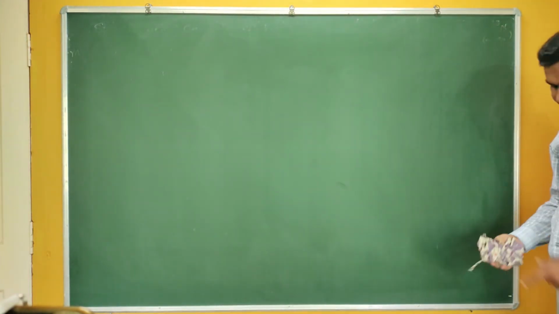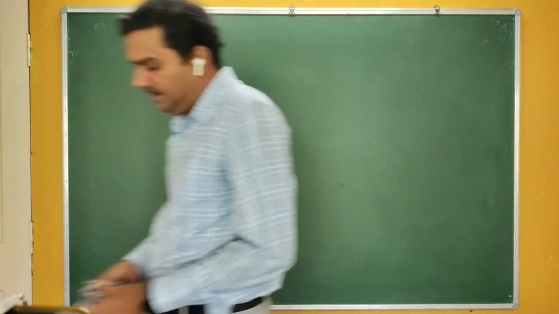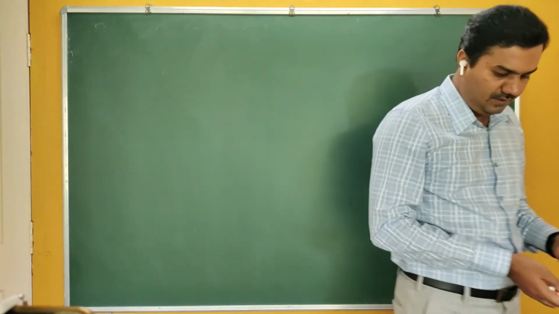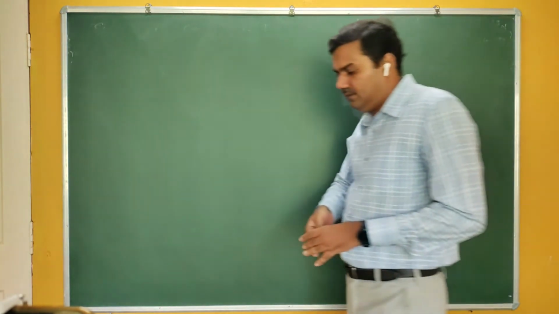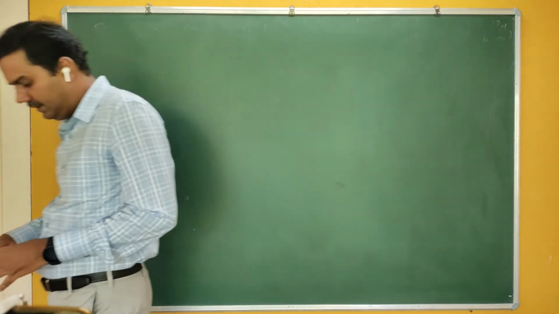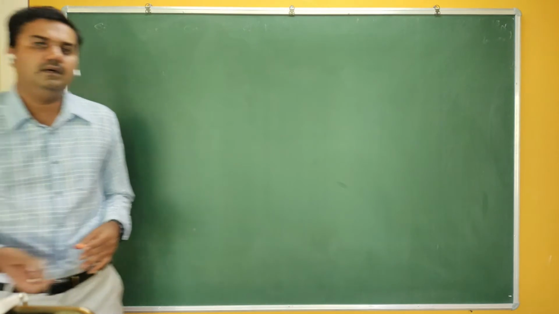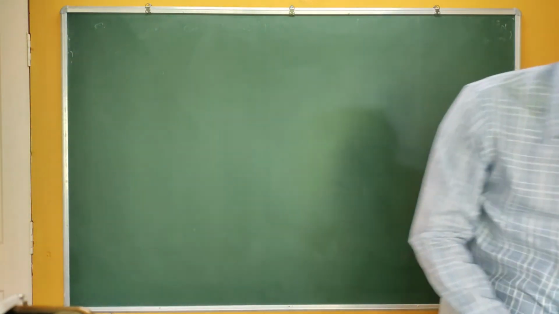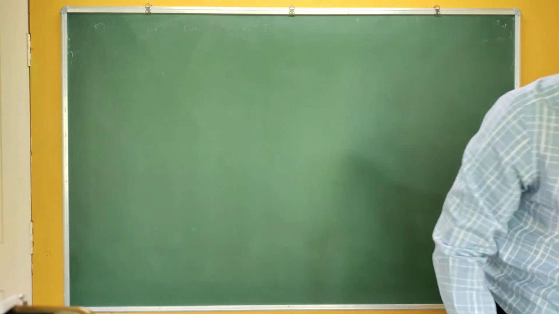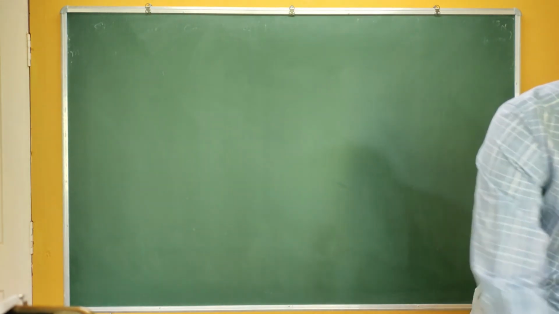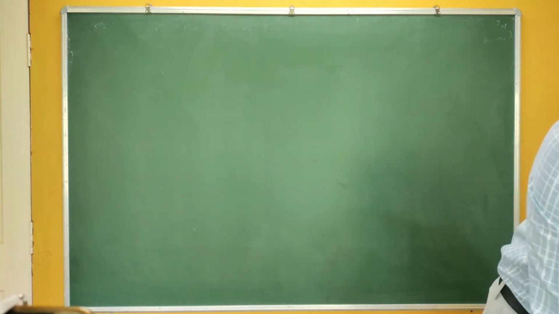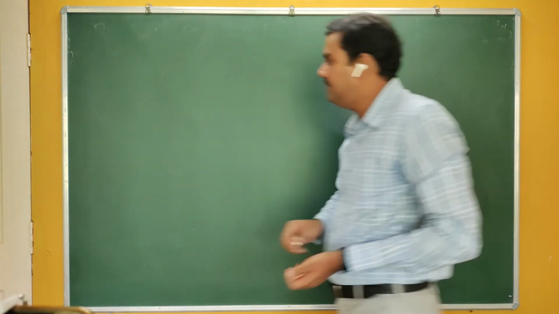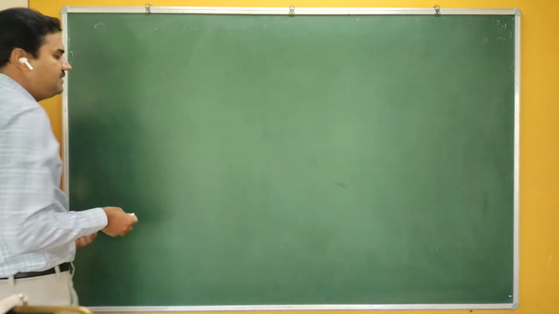In the mean free path, we actually use the average velocity. So before that, in today's lecture, let me try to give a brief note on RMS velocity, average velocity, and the most probable velocity. Let me take a small note on all these three velocities here. RMS velocity we already studied.